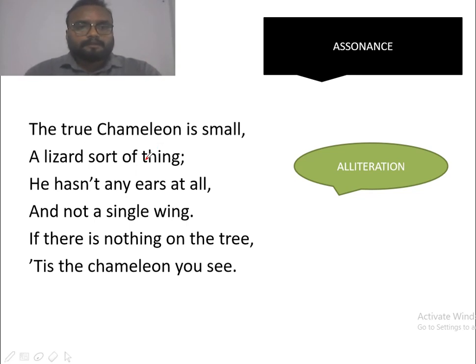In the next paragraph you can see in the second last line, there on the tree. So T sound is repeated, there on the tree, the tree. So the sound is repeated over here. So it forms a literary device that is known as alliteration. So this poem is quite simple. This is all about the literary devices used in this poem.